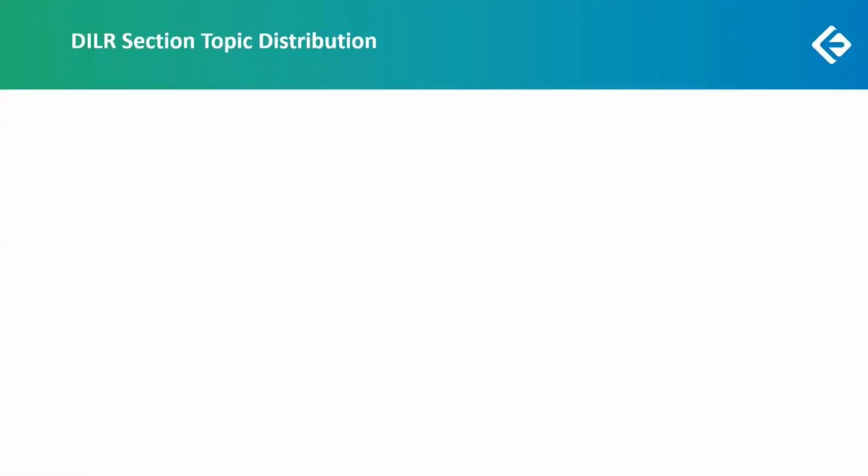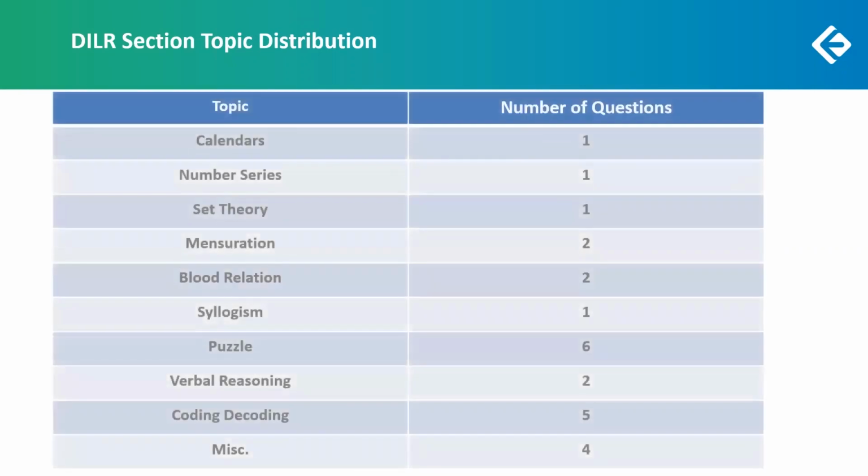So first of all, topic distribution. These are the topics that were asked in EOM Snap 2. There were questions on calendars, number series, set theory, CELOGs: one question each from these 4 topics. Then 2 questions on mensuration and 2 on blood relation. Then there was a puzzle with 6 questions attached to it, 2 questions from verbal reasoning and 5 from coding decoding. As we can see from the topic distribution, puzzle and coding decoding are really important. And 4 were from miscellaneous.